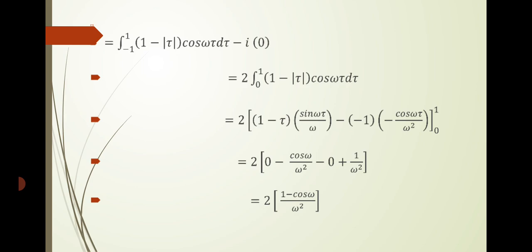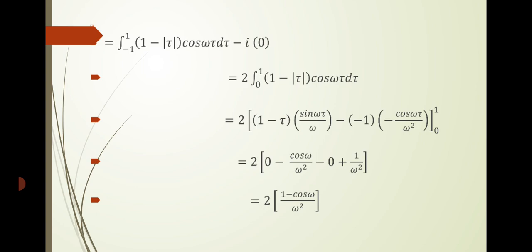After that, we integrate by using Bernoulli's formula, that is integral u dv equal to uv minus u dash v1 plus u double dash v2, etc. Here u is 1 minus tau and dv is cos omega tau d tau. After integrating, we substitute our limit values 0 and 1.